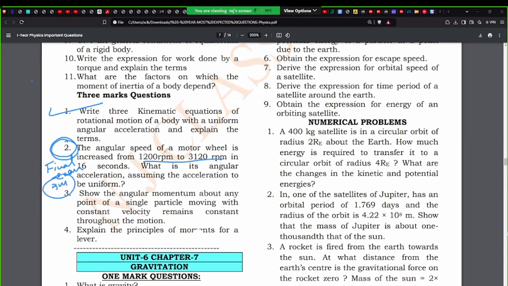I would take a choice right now in this. The numerical is pretty simple. Basically what you do, you subtract 3120 minus 1200, you'll get some answer that you will divide by 16 or multiply by 16, depending on whatever the question has been asked here. That's all. That's how things work. Nothing else apart from this will be asked. But the first one I think is the most important question amongst these 4. I won't ask the 4th one because it's not in the syllabus. The first one is the most important thing. That's how I would learn it.